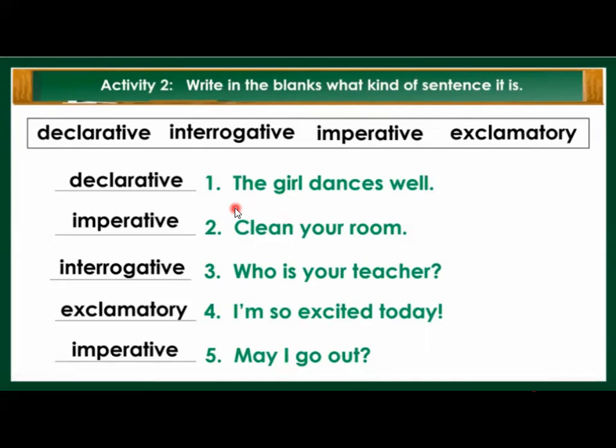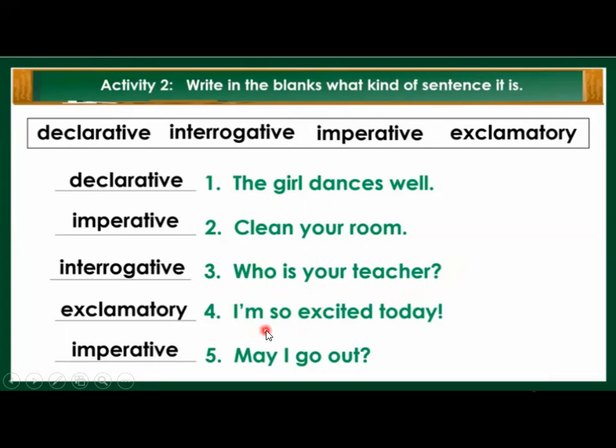The first sentence, the girl dances well, is a declarative sentence. Why? It is giving us information because this is a simple sentence. The second one, clean your room. This is an imperative sentence. Why? Because it is giving us a command. Who is your teacher? It is an interrogative sentence because it is asking a question.